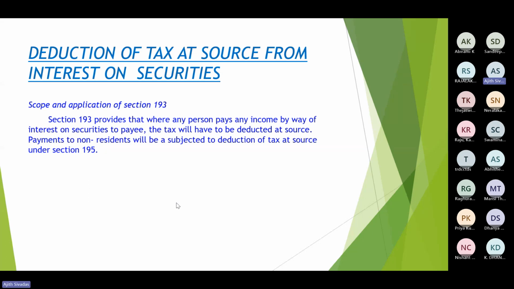Hope I am clear. Before going on to the session itself, I was trying to distinguish those two sections, my dear friends. First section being 193, second section being 194A. The basic distinction between those two sections and the common features among them I have discussed. Hope it was appreciated. You got those distinctions as well as similarities between those two sections. Can I hope so? Yes, sir. Sure.